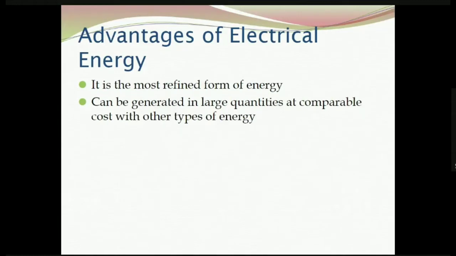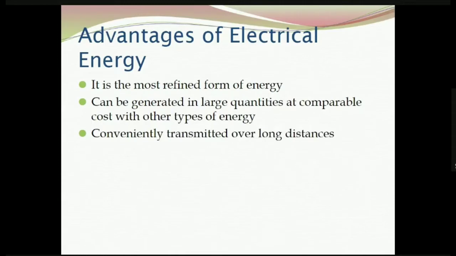Then, electricity can be generated in large quantities at comparable cost with other types of energy. It can be generated in bulk with comparable cost with other energy forms. Suppose we have to generate heat, we have to fire the coal or burn some firewood. We cannot go to a very large extent for producing heat energy by means of this conventional method. But electricity, on the other hand, can be generated in small quantities, medium quantities, as well as large requirements.